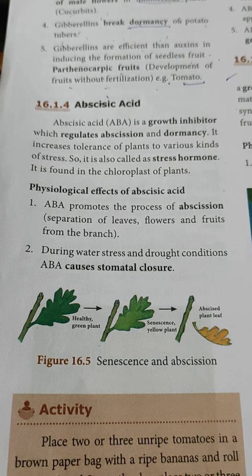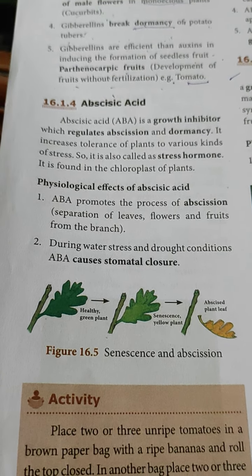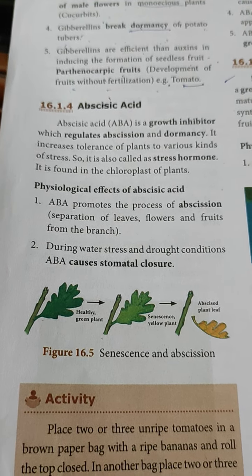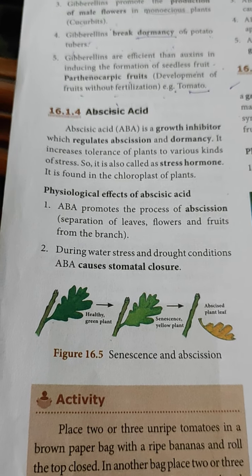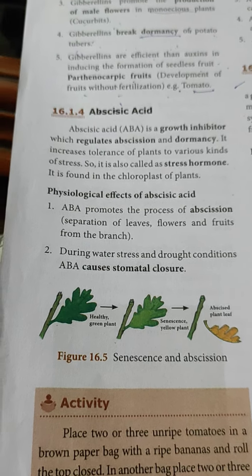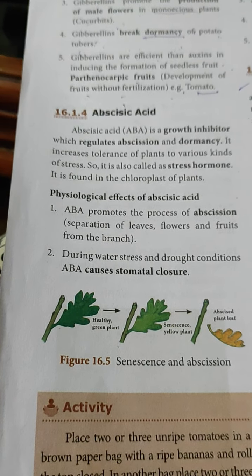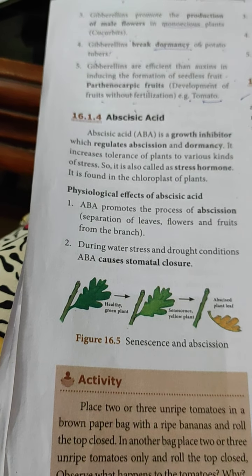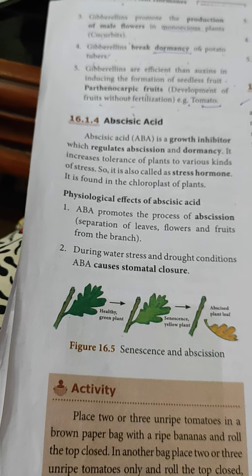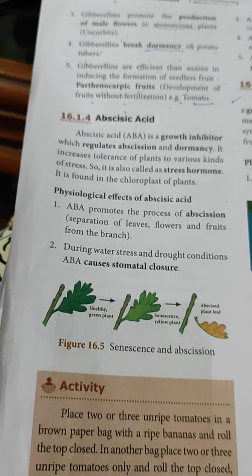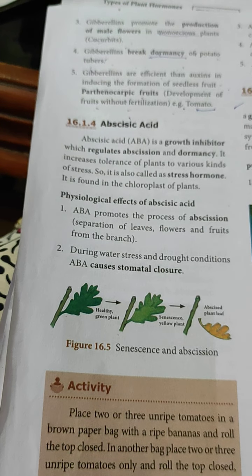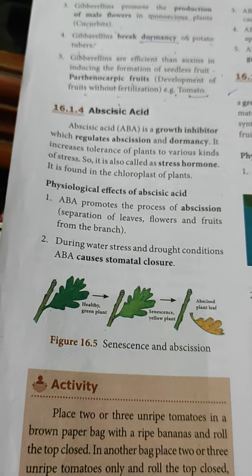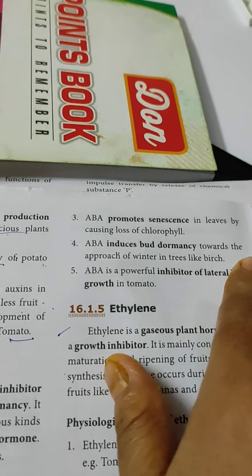Second one is, during water stress and drought conditions, ABA causes stomatal closure. Whenever there is a stress condition, water scarcity in the soil, plants are unable to absorb more water. During transpiration, water is evaporated, and maximum water evaporates through the stomata. So ABA controls the water stress condition by closing the stomata. So water will not be evaporated through the stomata. That way it maintains the plant under stress condition. So during water stress and drought conditions, ABA causes stomatal closure, by which the transpiration rate can be reduced.